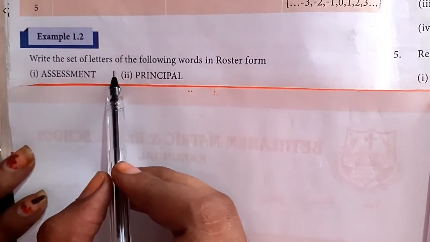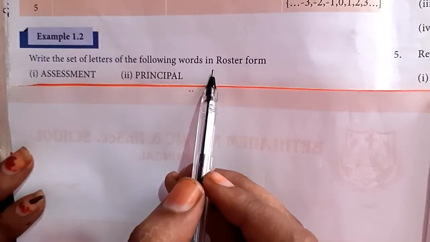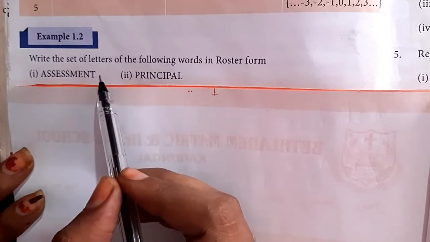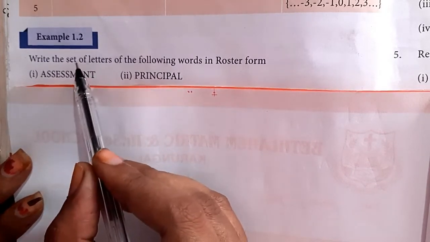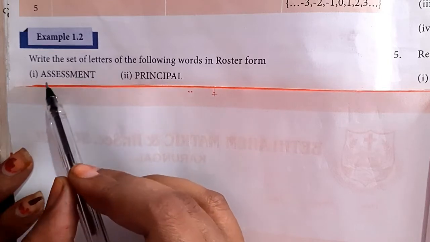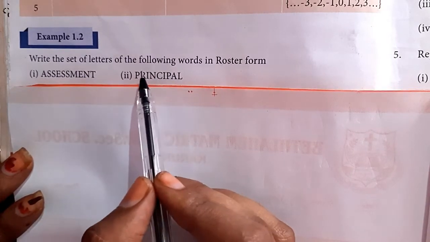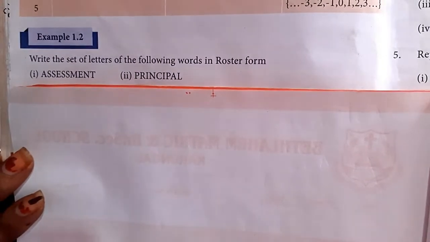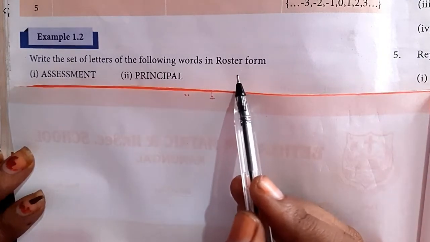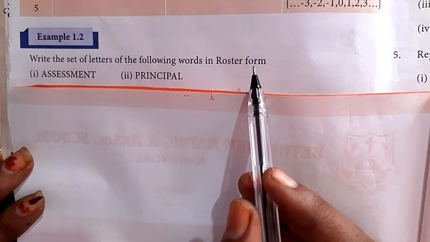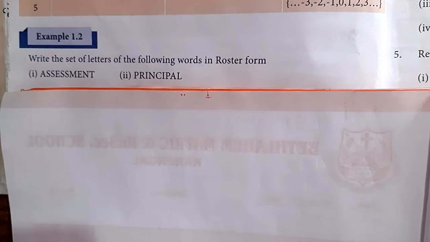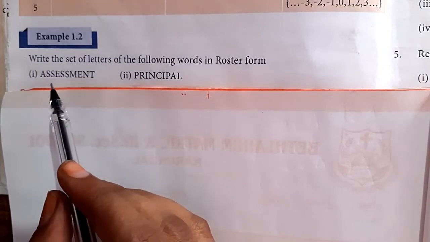Write the set of letters of the following words in roster form. So two words are given. You have to write the set of letters. You know this word contains some letters. This word also contains some letters. So your work is to collect and write the letters in roster form. What is the clue I gave to you? Can you remember that? Roster form means you have to write with elements. So here the elements are letters.